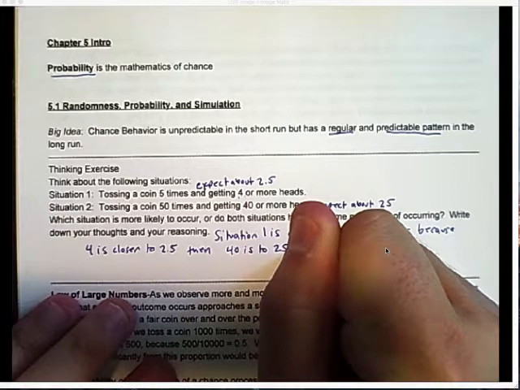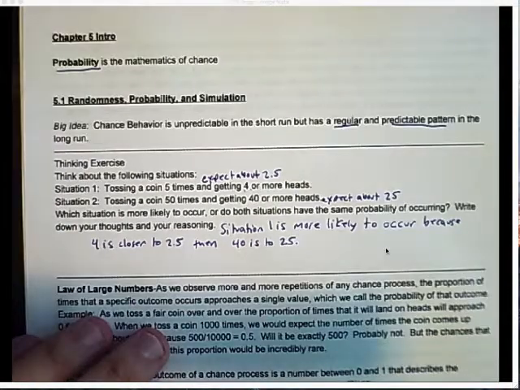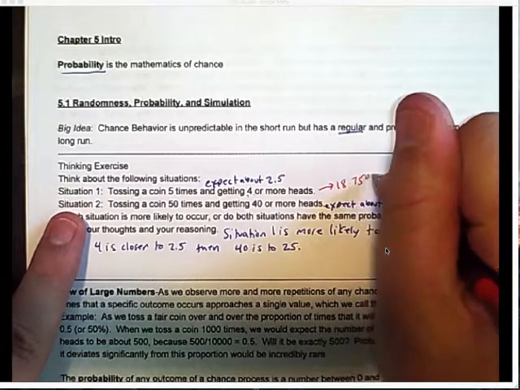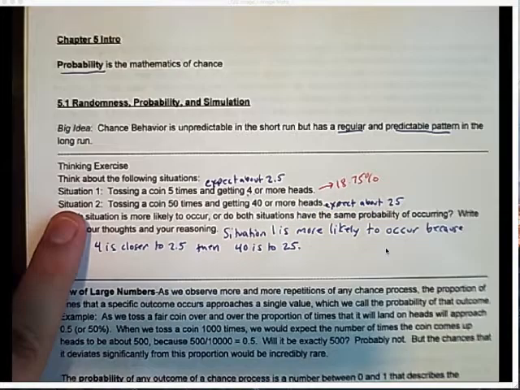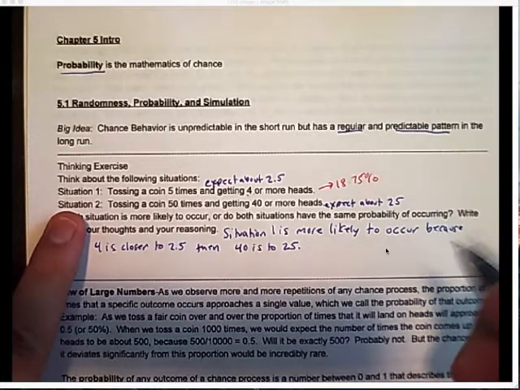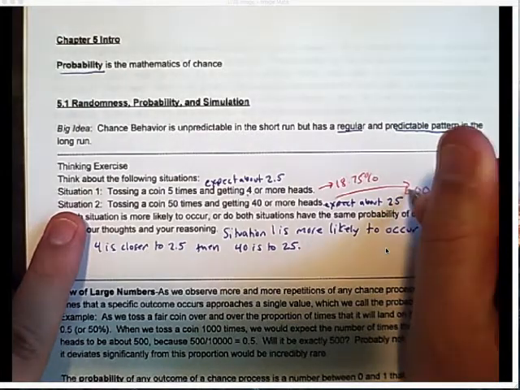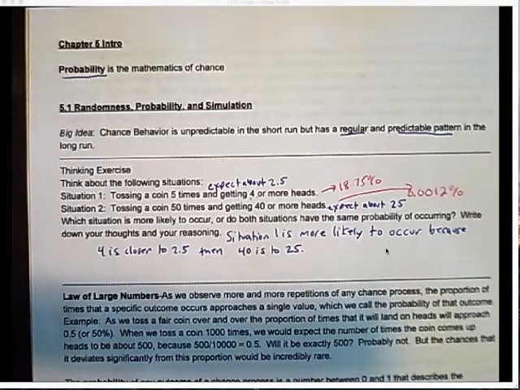And I'm just going to actually tell you what the probability that we would observe that is, theoretically. Okay, situation 1, there's a 18.75% chance that situation 1 would occur. All right. But for situation 2, there's only a 0.0012% chance that situation 2 would occur. And later we'll figure out how to actually calculate those probabilities, but those are the probabilities.